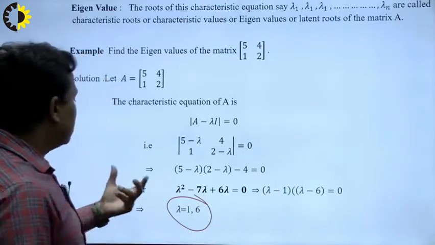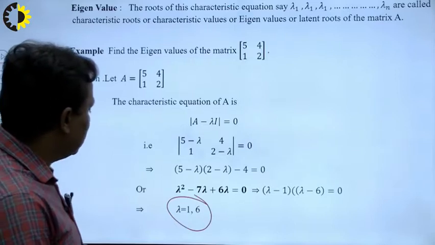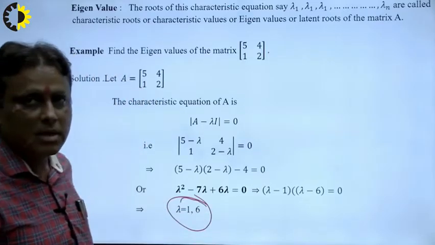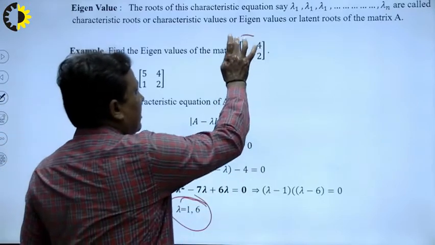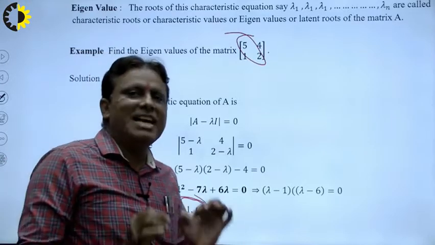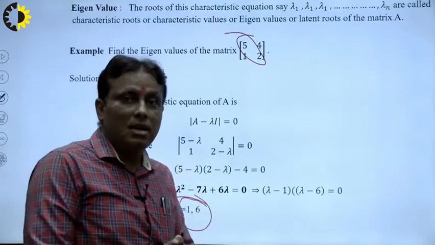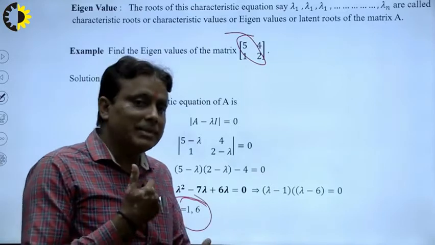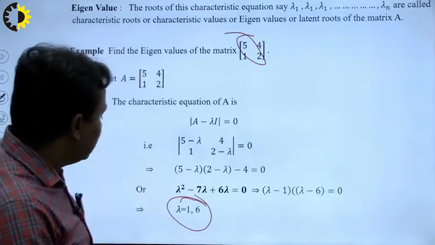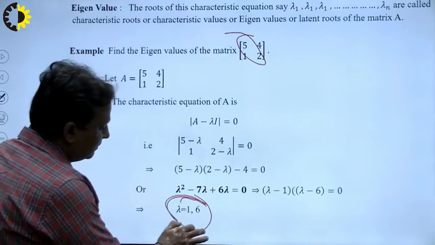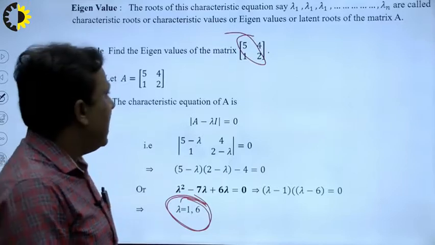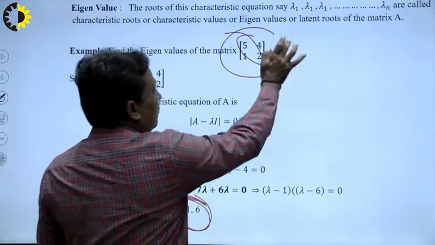Suppose these are the roots. The sum of these roots is 7, correct, and the sum of the diagonal elements is 7. That means these roots are 90% correct. But everybody wants 100%, so how to claim the 100%? Now my question is, what is the product of these roots? The product of roots is 6, correct, and what is the determinant of this matrix?